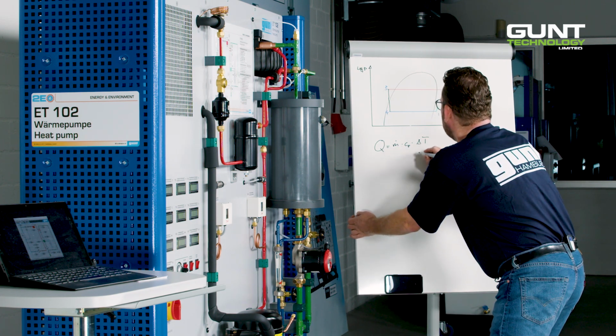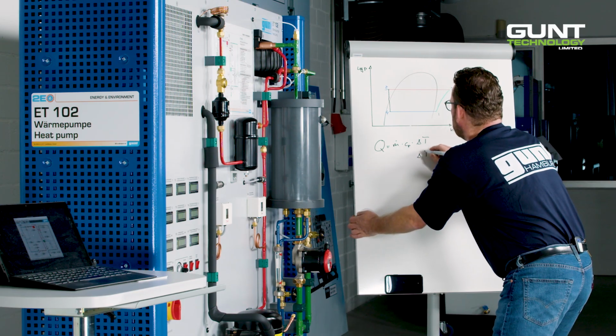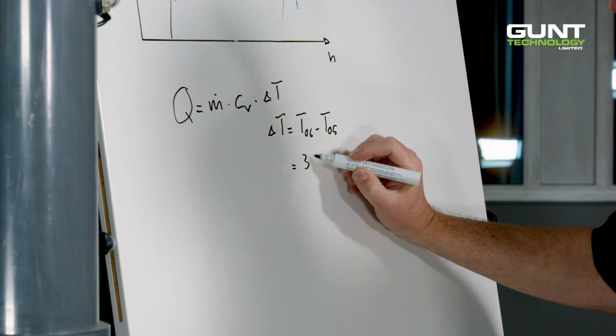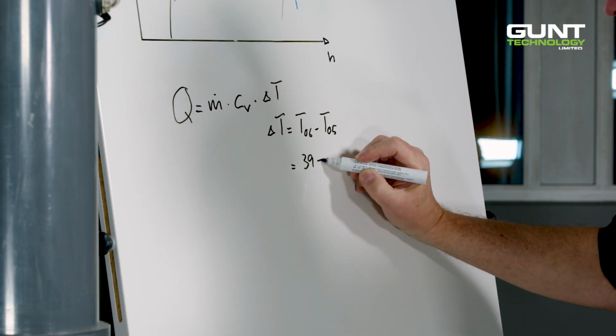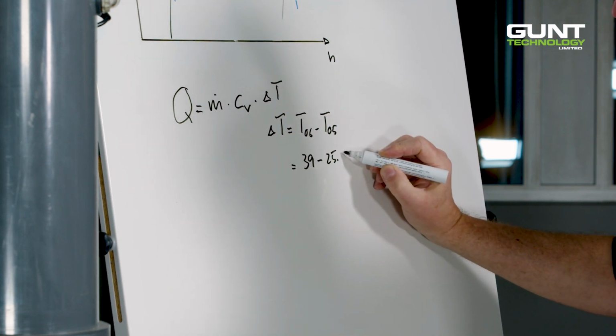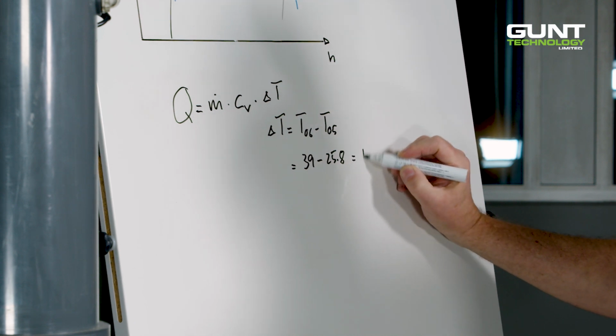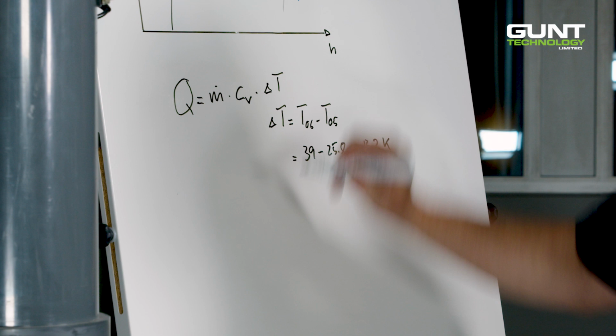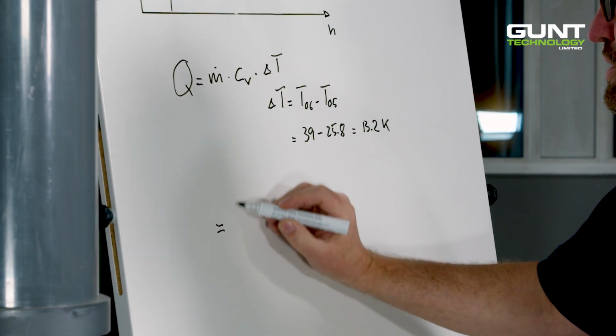delta T. In our case, the delta T, T05, or 39 minus 25.8 equals 13.2 Kelvin. Put into our formula, the mass flow was